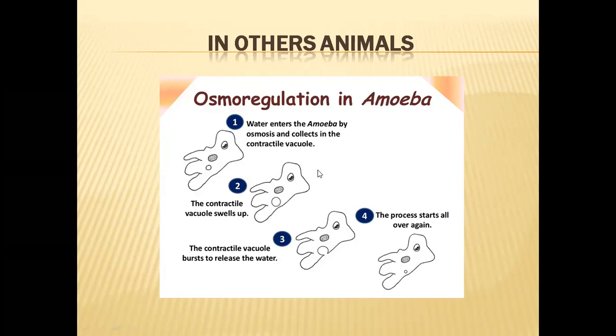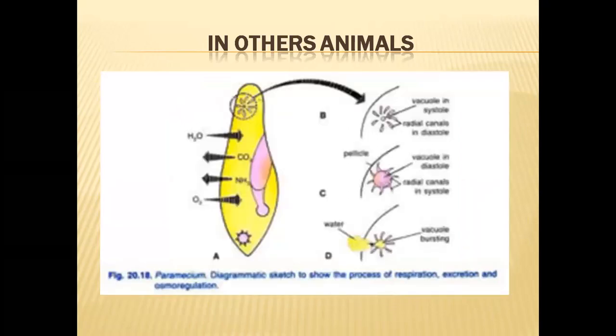So with the help of contractile vacuoles, amoeba, protozoans, poriferans, and many coelenterates, all freshwater animals of porifera, protozoa, and coelenterata, solve this excess water problem. And they receive the lost salts in the form of food materials.